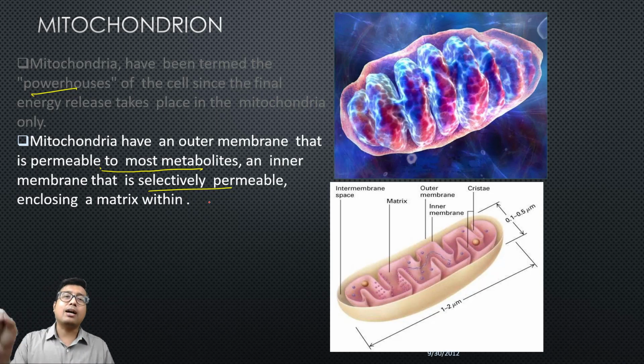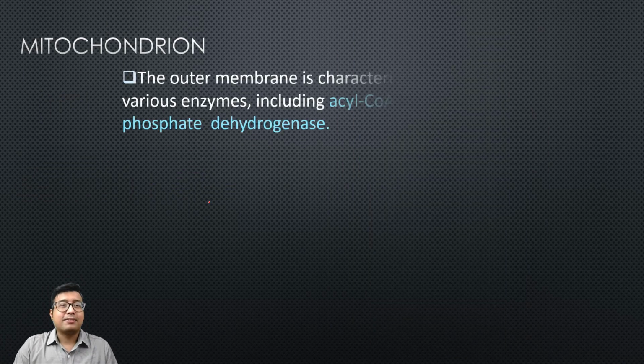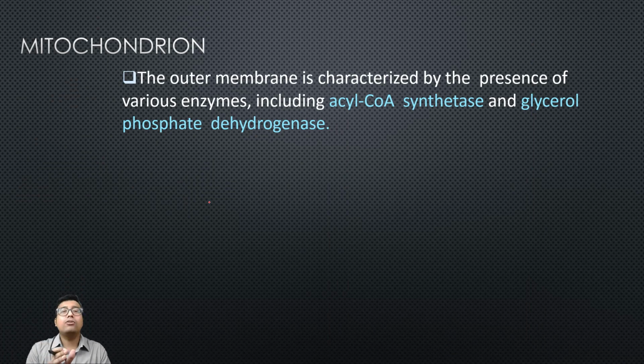The outer membrane allows in and out going of many metabolites, but not the inner membrane. Inner membrane is selectively permeable, right?